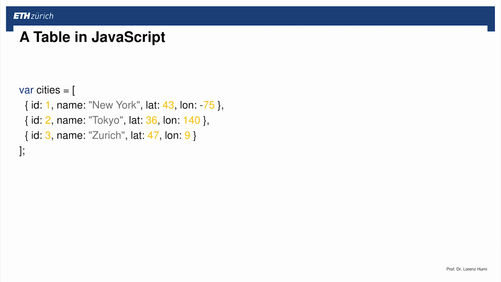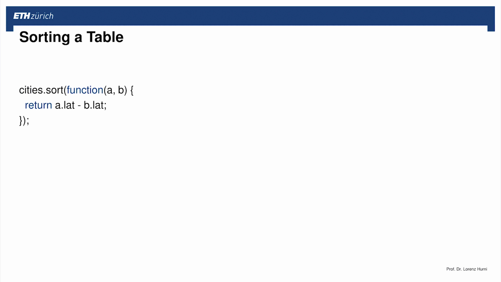Note that we use JavaScript objects for collections of so-called properties, consisting of pairs of name and value. Curly brackets are used to initialize the objects. Names and values are separated by colons. The pairs are separated by commas. We now pass a function to the sorting method. This function is internally called for any two records and is expected to return a negative value if A comes first, a positive value if B comes first, and 0 if the sorting values are equal.